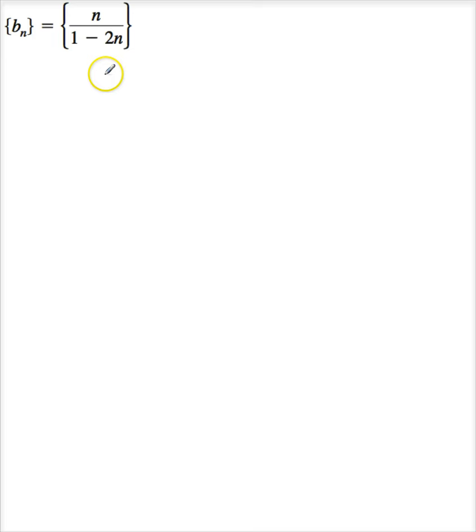Now let's look at this sequence right here. b sub n is n divided by 1 minus 2n. When we look at the limit as n approaches infinity of n divided by 1 minus 2n, I can do a couple of things here. I'm going to do it the way the book does it. We'll do something different in class.